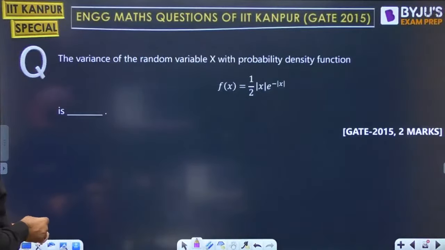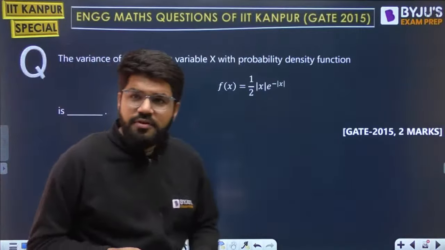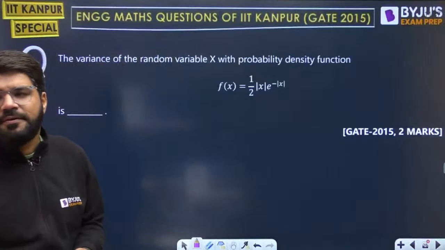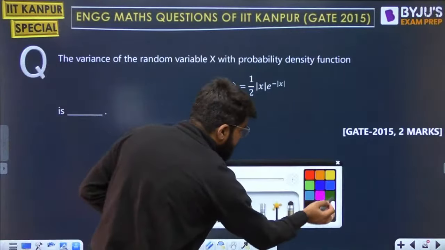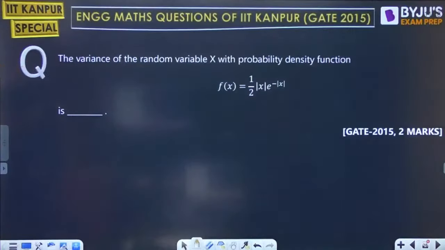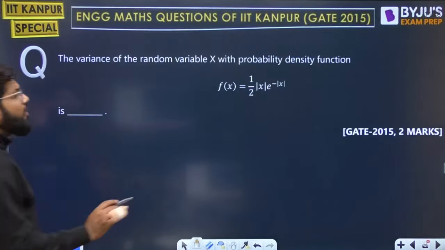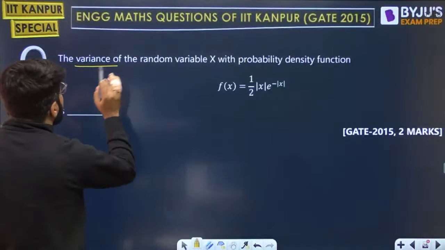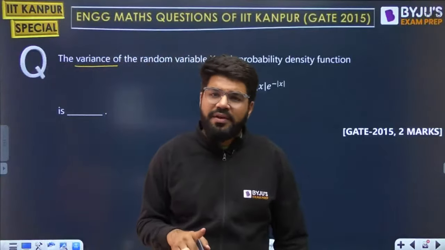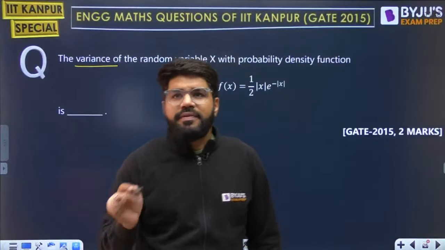Variance of the random variable with the given PDF, half modulus of x, e power modulus of x. Now again, guys, as I told you, the question is concentrating on the variance. But for variance, I need two things: mean square value and mean.